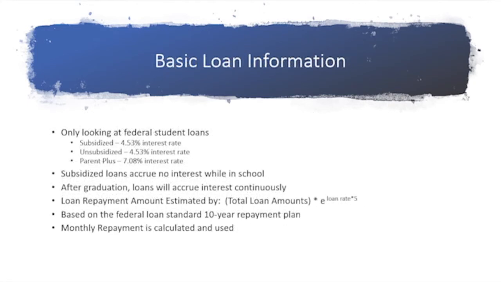In this project, the focus was solely on federal student loans in the 2017 school year. These include subsidized and unsubsidized loans with a 4.53% interest rate and Parent Plus loans with a 7.08% interest rate. Subsidized loans will not accrue interest while in school. However, unsubsidized and Parent Plus loans will. After graduation, subsidized loans will accrue interest continuously. The calculated repayment amounts are based on the standard loan repayment plan, which gives students a consistent monthly repayment amount that will repay the loan in 10 years, assuming all payments are made on time.